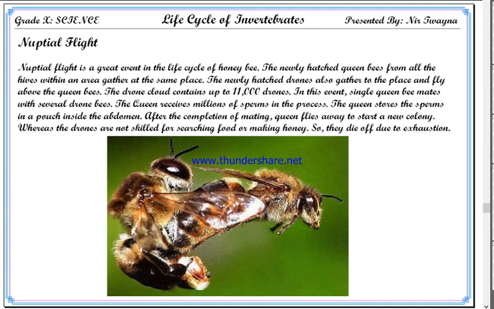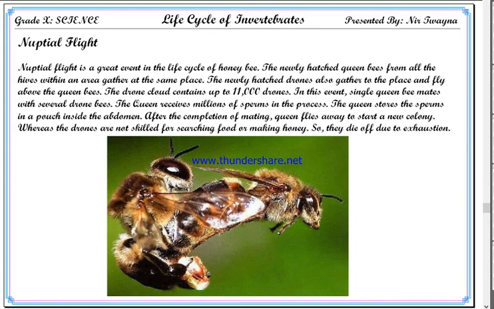Taking the signal, all the newly hatched drone bees also gather to that place. And the drone bees start to fly above the queen bees. They will form a cloud, and the cloud may contain up to 11,000 drones. There are so many drones. From a hive, if one queen emerges, then around 400 drones emerge from the same hive. So there is a vast number of drones compared to queen bees.